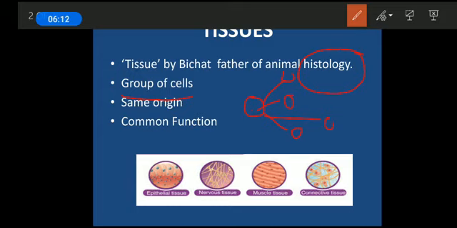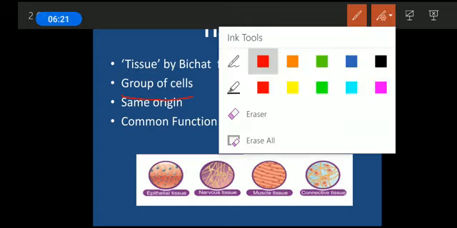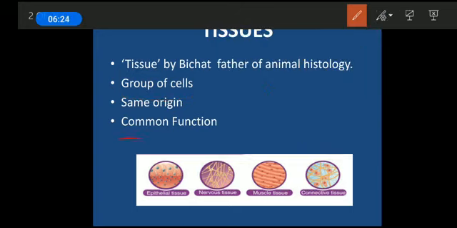You will be studying this during developmental biology, but right now you have to understand what tissue is. Tissue is a group of cells having the same origin and responsible for a common, particular function. All these cells come together to perform a particular function, and being of the same origin is called a tissue. So you can write it down. Tissue is a group of cells having the same origin and responsible to carry out a specific function. That's about the tissue.